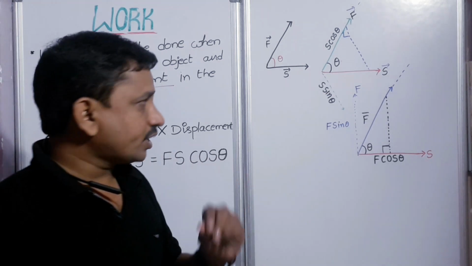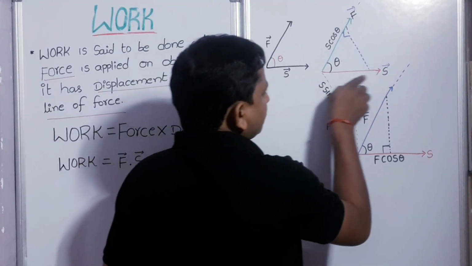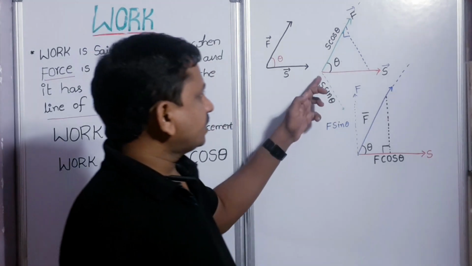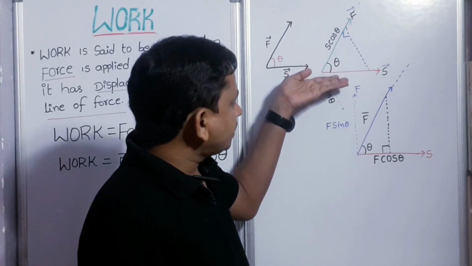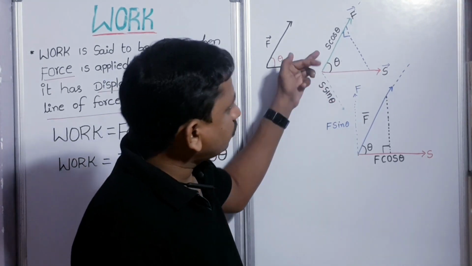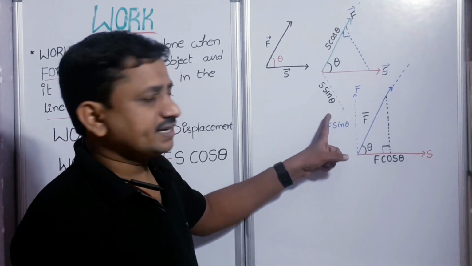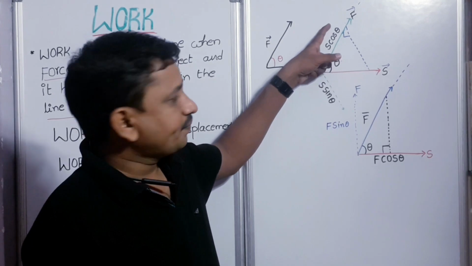Let us see how. In the first case, displacement is along one direction, and this is the direction of force. Here displacement is resolved into two components: one component is S sin theta, and the other component is S cos theta.